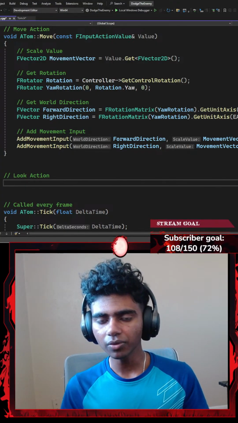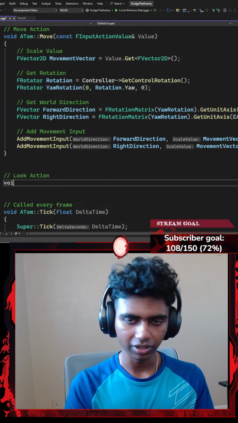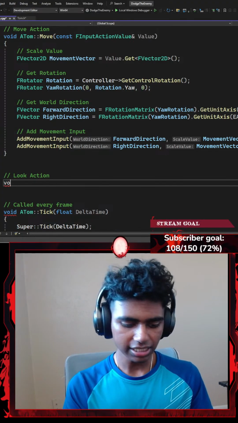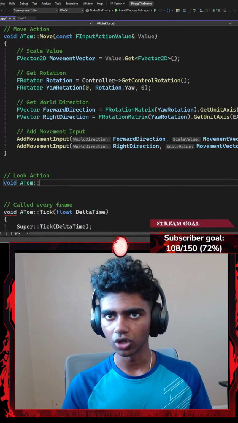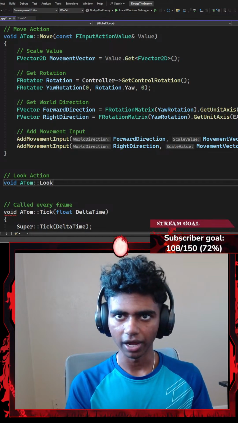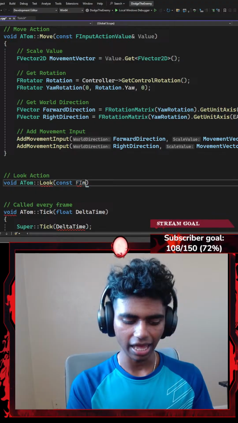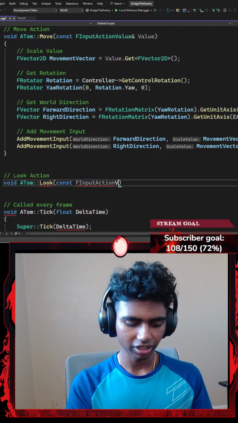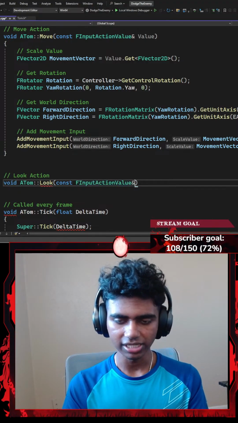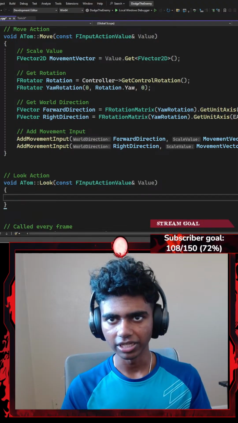Okay, so I'm going to go with something like look action. From my Thomas class, I'm going to use the scope resolution operator to point towards my look function that now requires a constant parameter of an FInputActionValue that requires the memory address of value. And then I'm going to go with the curly braces.